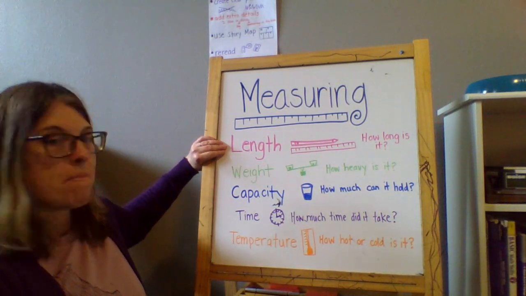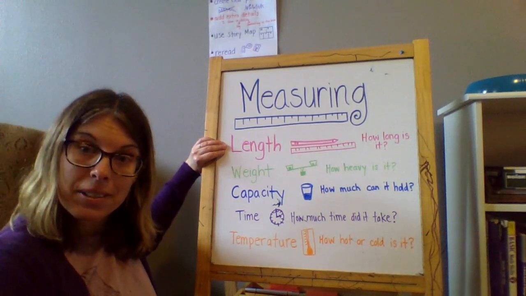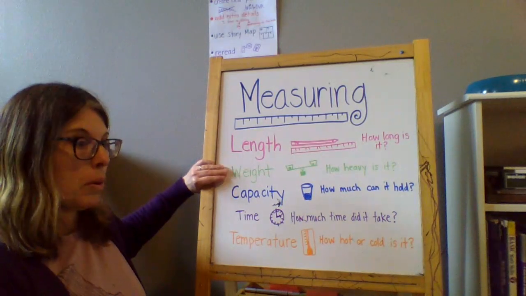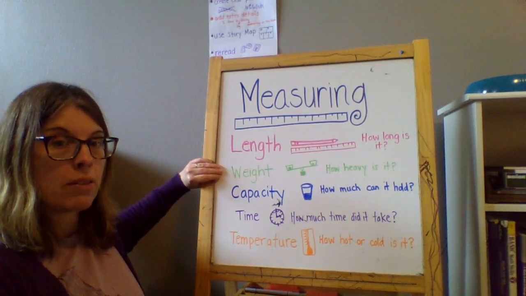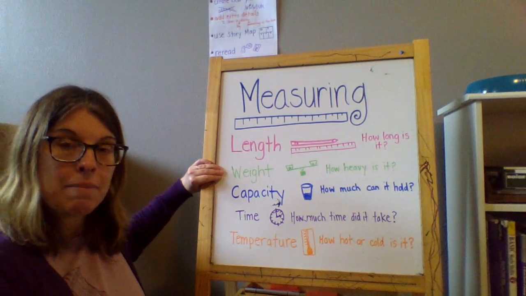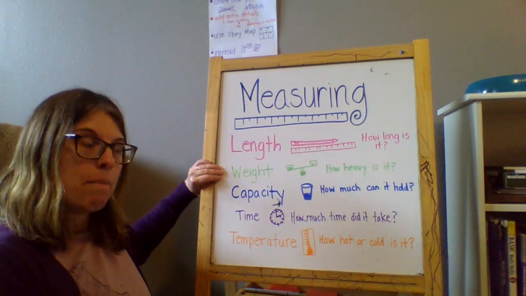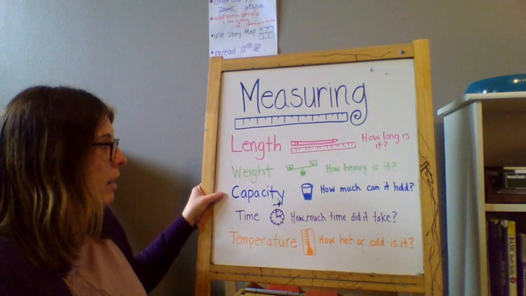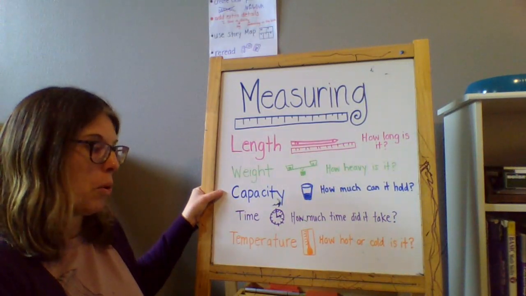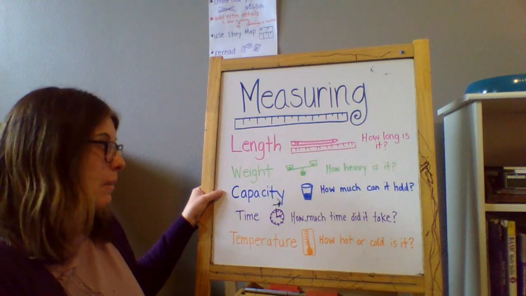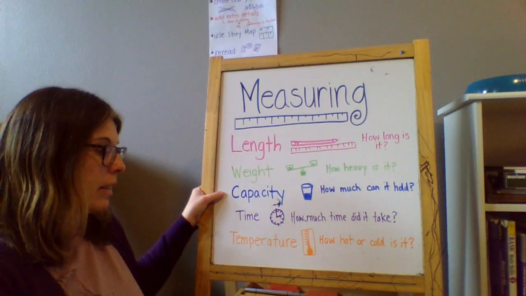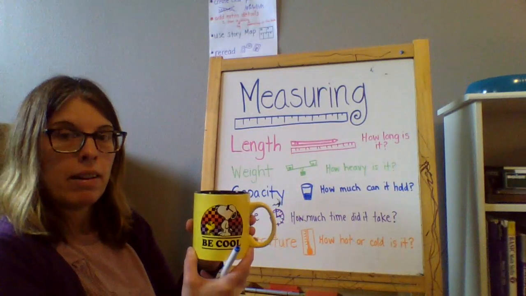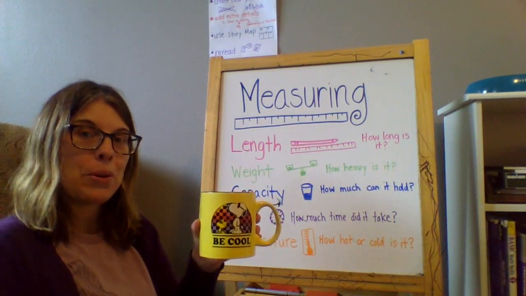Length. I can measure the length of my foot. How long is my foot? Weight. Ooh, sometimes there's a special kind of dog food that I was giving Willow, and I had to measure it out in weight. I had to measure how much it weighed so I'd know how much food to give her each time. Capacity. How much can it hold? That's a good one. What could I measure the capacity of? I could measure the capacity of my mug here. How much tea can this mug hold?